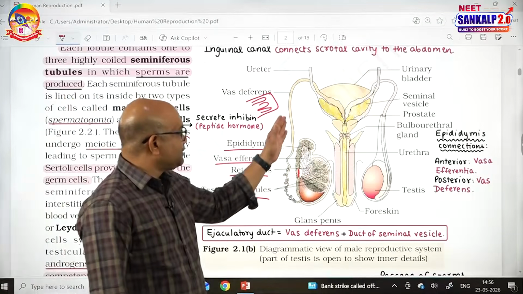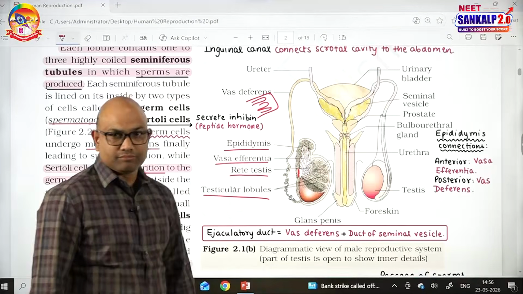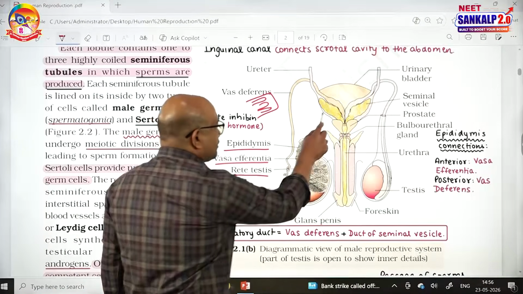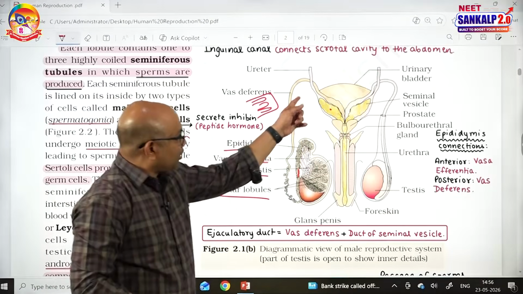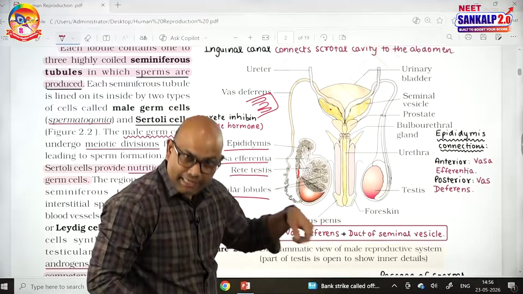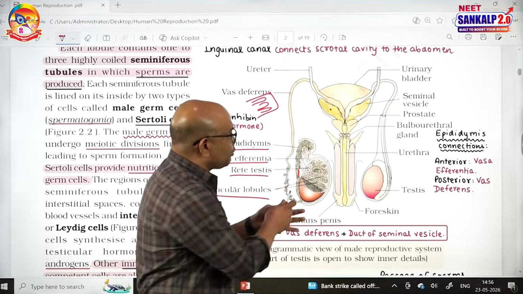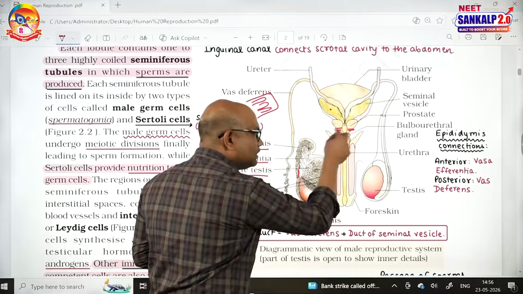So, what is the vas deferens doing? See, after getting into the abdomen, it takes a curve around the urinary bladder. This is called the seminal vesicle. From the seminal vesicle, a duct is coming down. On each side, the vas deferens joins with the duct of the seminal vesicle, forming the ejaculatory duct. By passing through the prostate gland, the ejaculatory duct opens into the urethra from both sides.